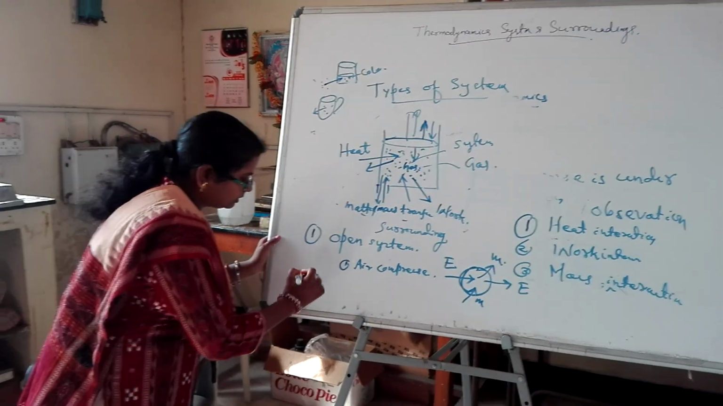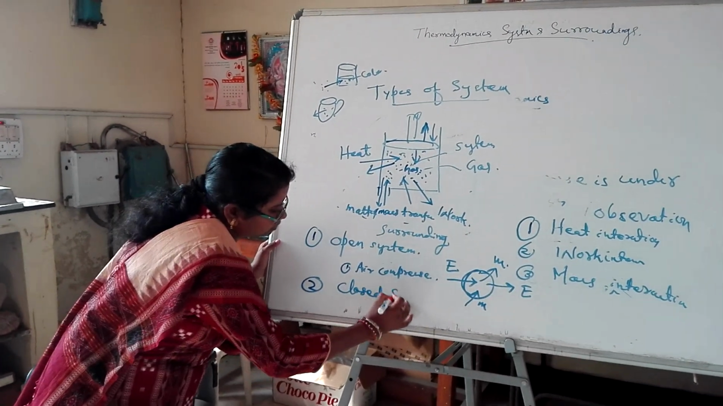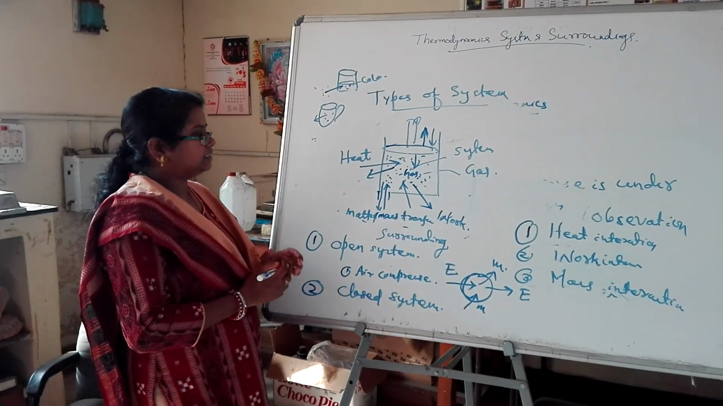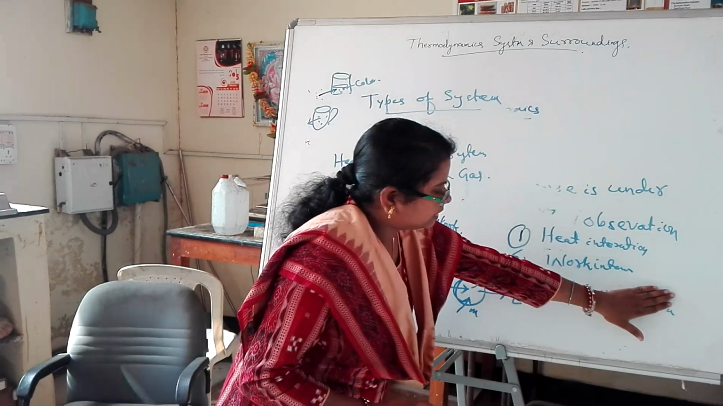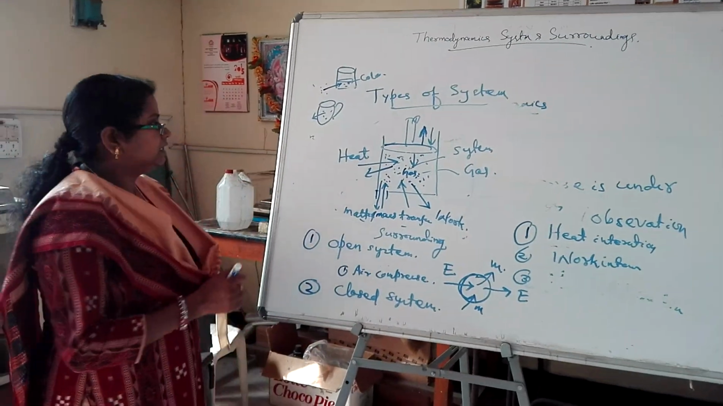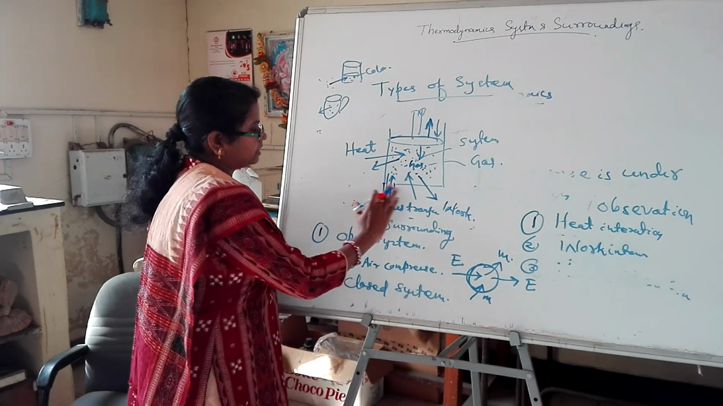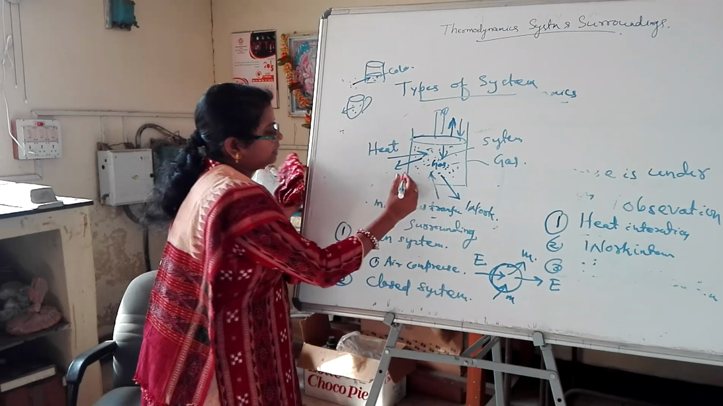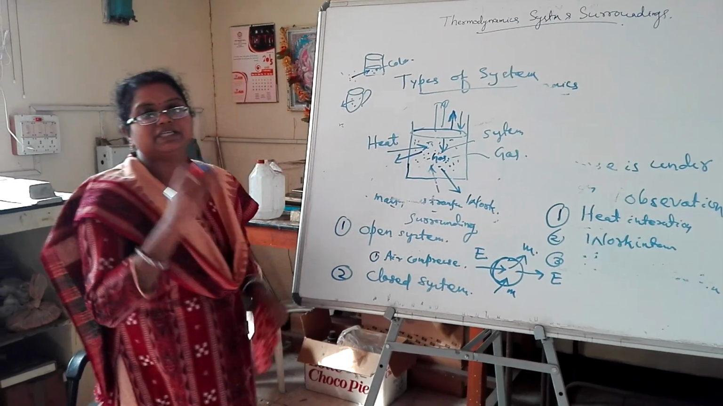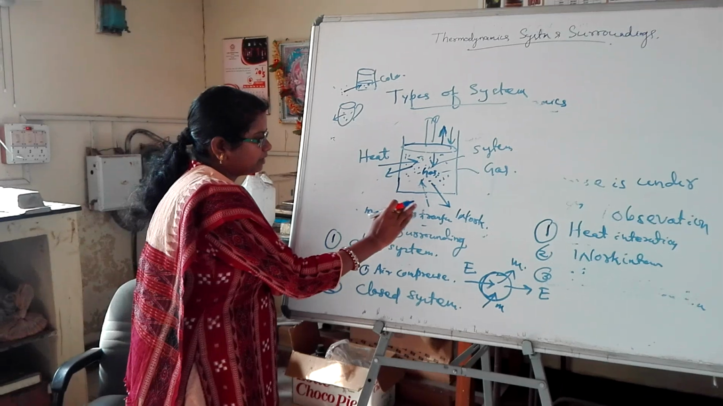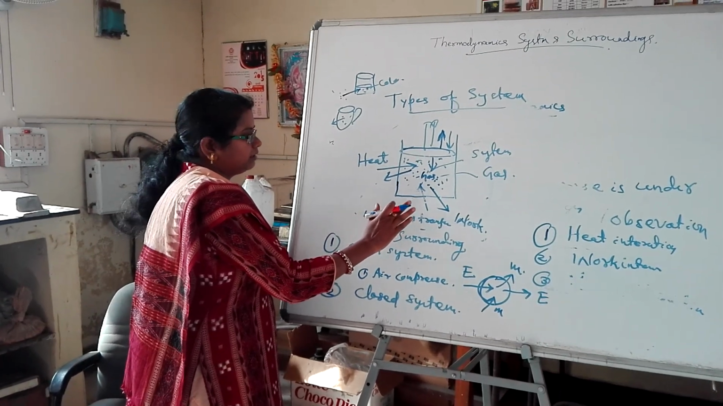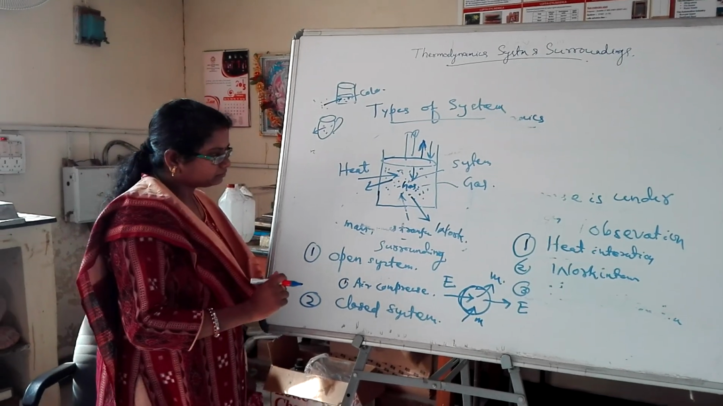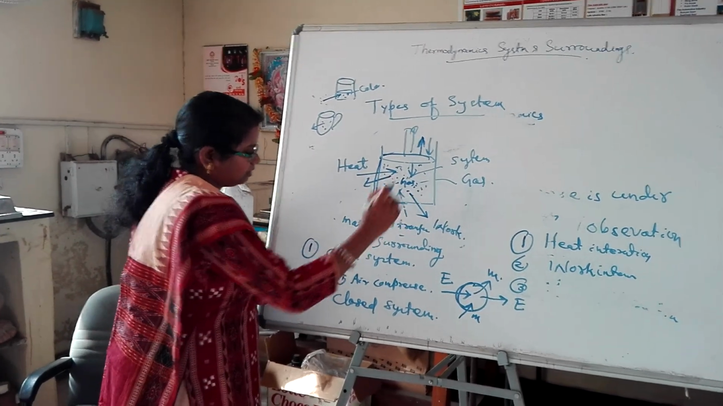The second case is the closed system. So in the case of a closed system, what happens? There is no chance of mass interaction. Only heat and work interaction is there. Suppose in this piston cylinder arrangement, there is no passage for mass transfer. There is no mass flow from outside or from the surroundings to the system, and from the system to the surroundings. At that situation we can call that a closed system.